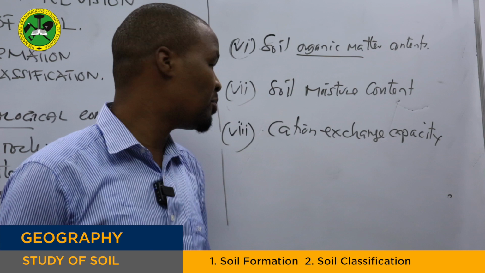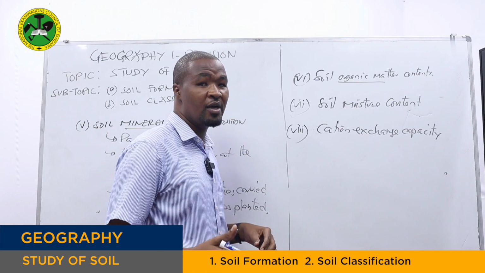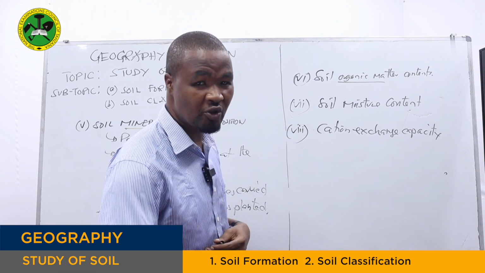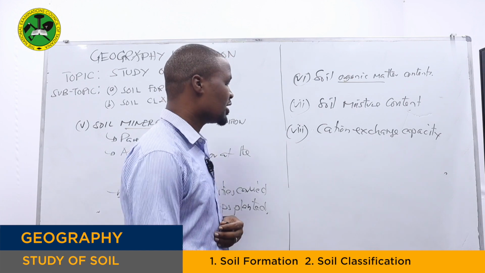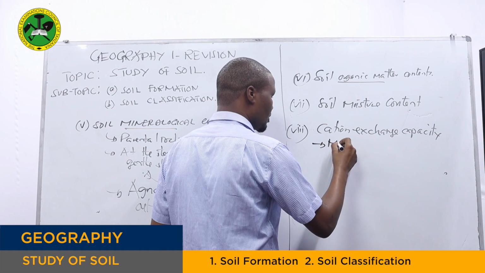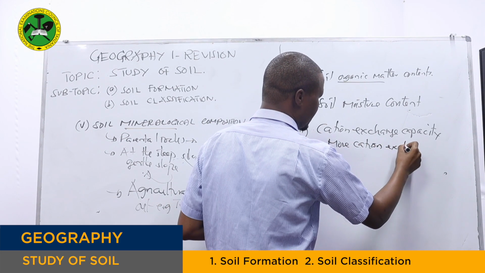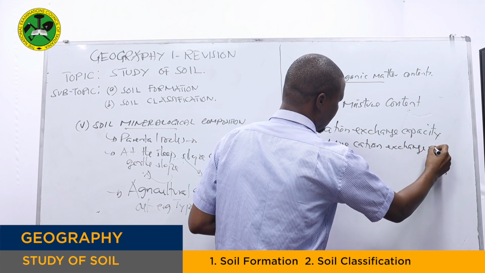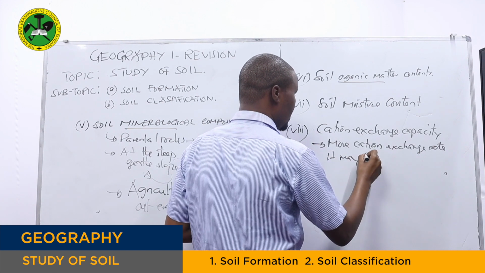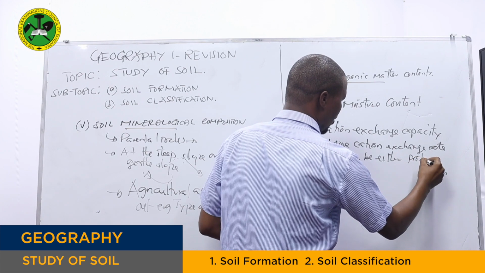So at that point, it depends. Most of the materials which are basic in nature may result in the soil either being productive or not. That's why you say cation exchange capacity. If the soil has more cation exchange rate, it means it may be either productive or not.